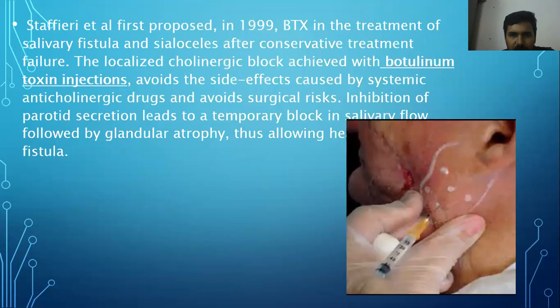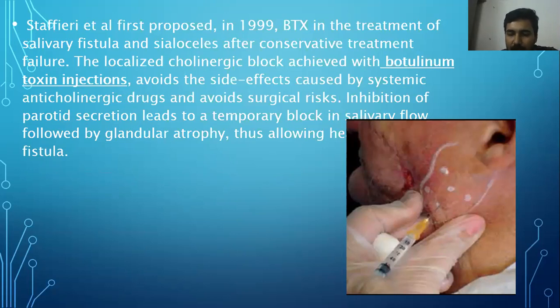Stefferi et al. first proposed the treatment of the salivary fistula and sialocele after conservative treatment failure with botulinum toxin. The localized cholinergic block achieved with the botulinum toxin A injection avoids the side effects caused by the systemic anticholinergic drugs and avoids surgical risk. Inhibition of the parotid secretion leads to the temporary block of the salivary flow followed by glandular atrophy, thus allowing the healing of the fistula. The method is seen in the figure.